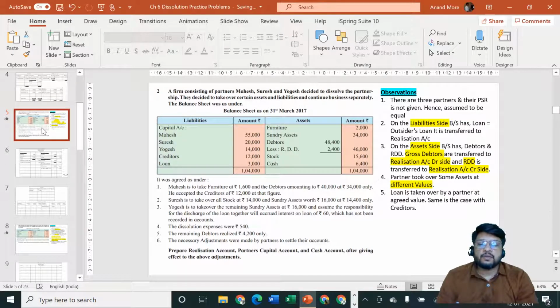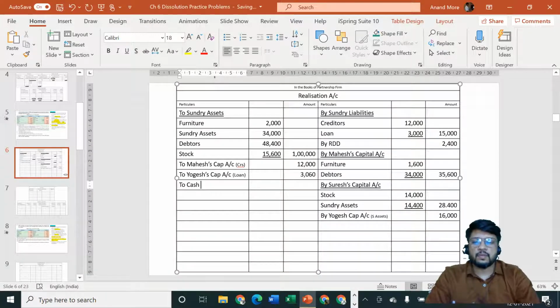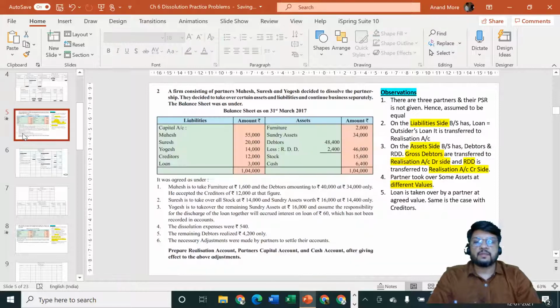Next, dissolution expenses were rupees 540. Dissolution expenses entry is realization expenses, that means realization account debit, and cash is going out, credit what goes out, so entry will be realization account debit to cash account. Realization account debit side to cash account into bracket dissolution expenses. Amount is how much? Amount is rupees 540.